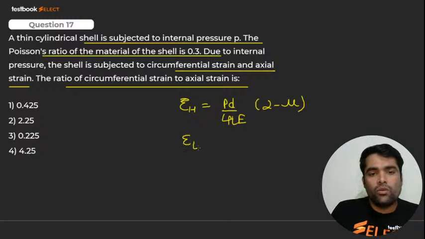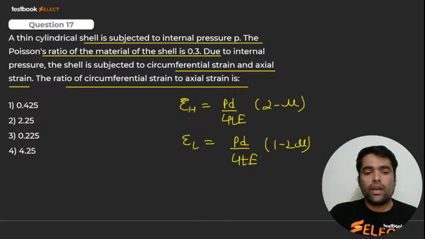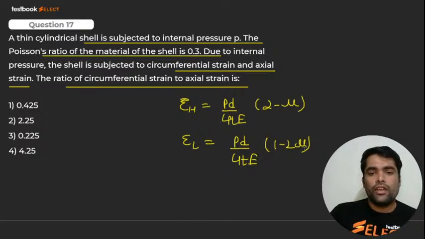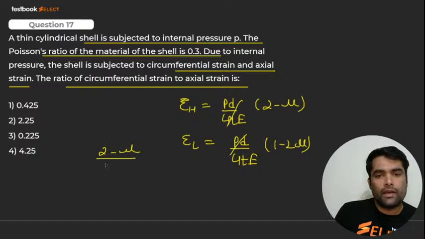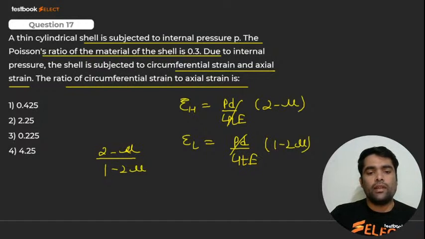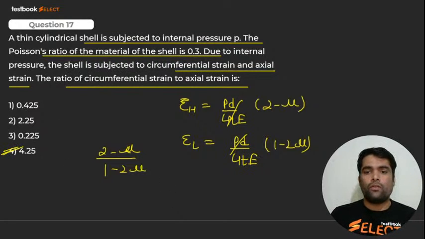And if I talk about longitudinal strain, it is PD upon 4tE times (1 minus twice mu). Am I right? Of course, we have to find the ratio of these two. So in the ratio, this will get cancelled, and what remains is 2 minus mu divided by 1 minus twice mu. Put the value of mu, get the answer, and the answer will be, my dear, 4.25. Okay, very good.